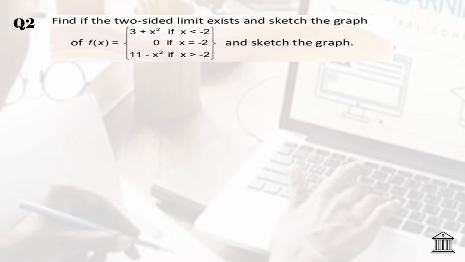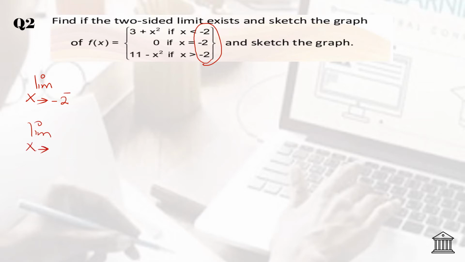Here the question is find if the two-sided limit exists and sketch the graph. They are talking about finding the limit from both sides only, and the condition is given as negative 2. So you have to find limit x approaches to negative 2 from the left side.